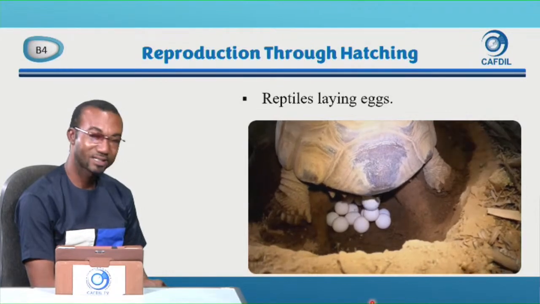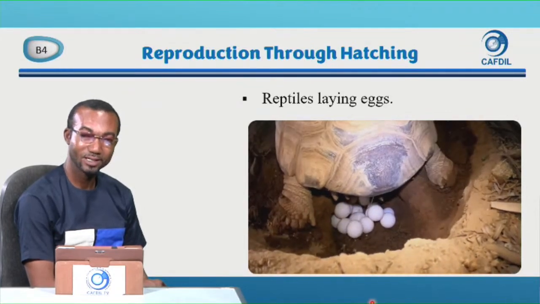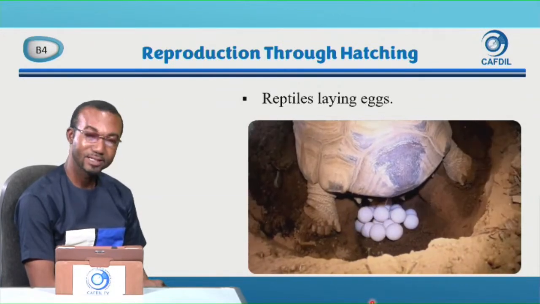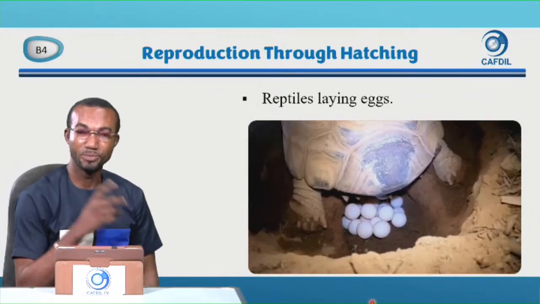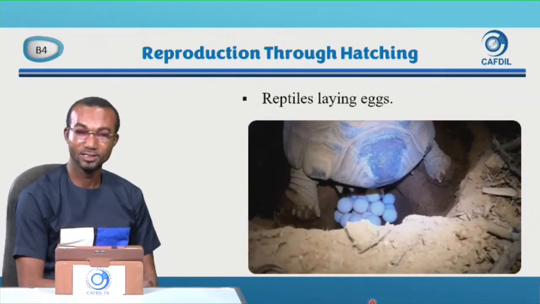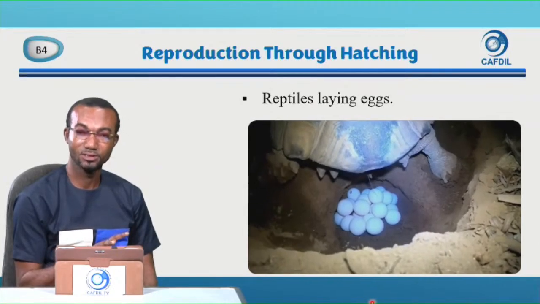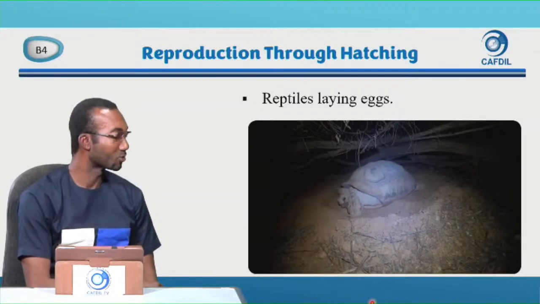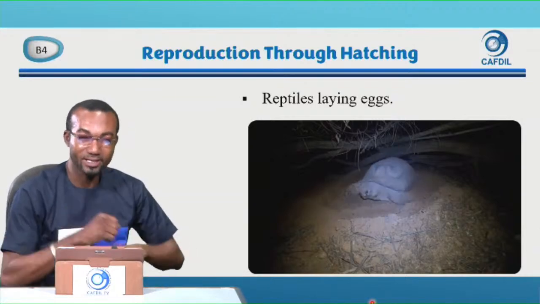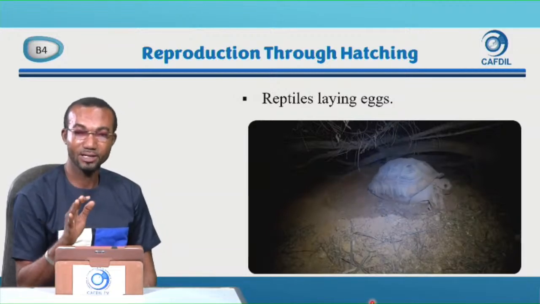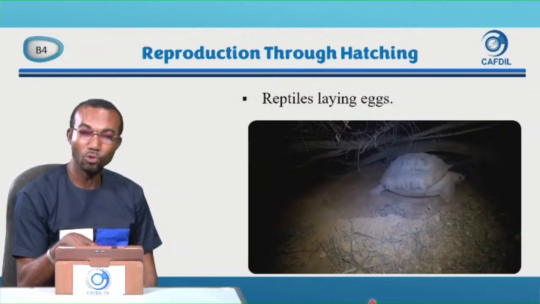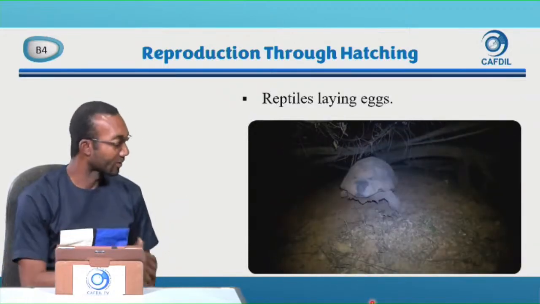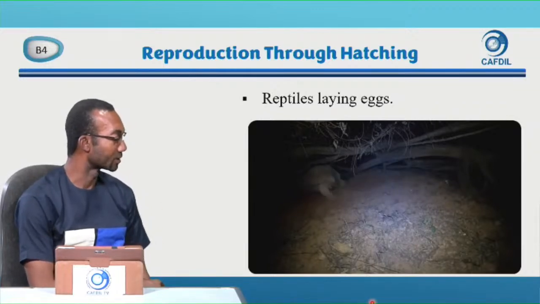Because they cannot sit on the eggs for them to hatch, they dig a hole, lay the eggs inside, and then when they finish, they will bury the eggs. So the heat in the ground will hatch the eggs. But when it comes to birds, they have to provide the heat by sitting on it. But these reptiles, they lay their eggs in holes and then they cover it so that the heat in the ground will hatch the eggs. So we have seen the tortoise.